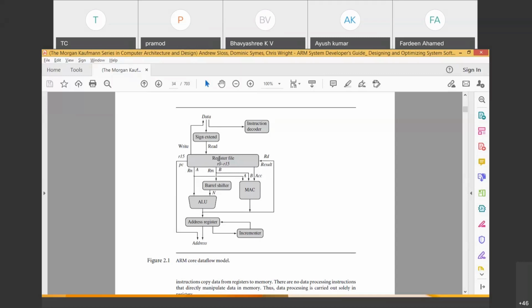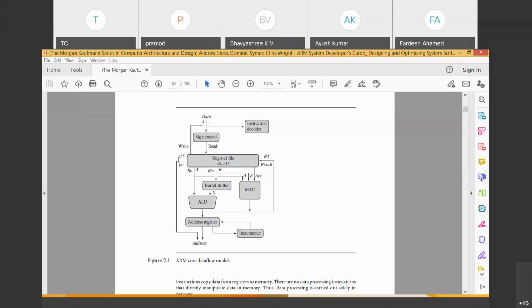How many registers are there in the register file? You observe R0 to R15, a total of 16 registers. R15 is shown outside. This register can act like the PC, meaning the program counter. So first of all, the processor looks into the register called PC, the program counter.